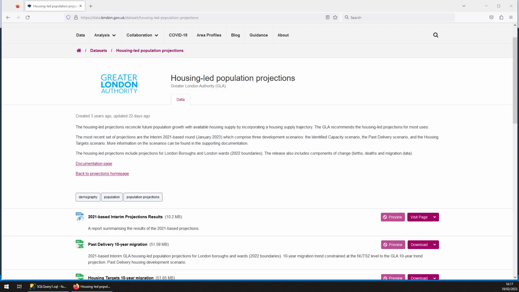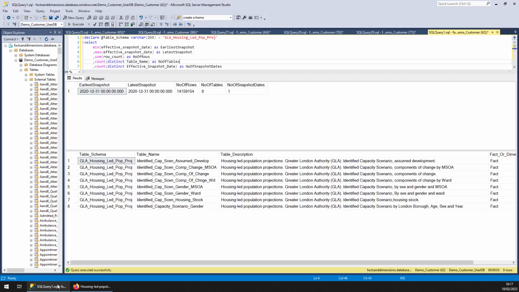In this dataset we're covering the Greater London Authority housing-led population projections. So let's get started. We have just data based on the 2020 population figures, 14 million rows of data across 8 tables, and here are the tables. I've queried each of them so we can have a quick look. Let's start at the top.